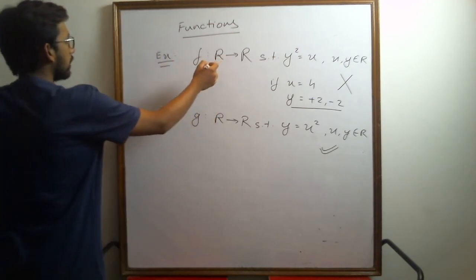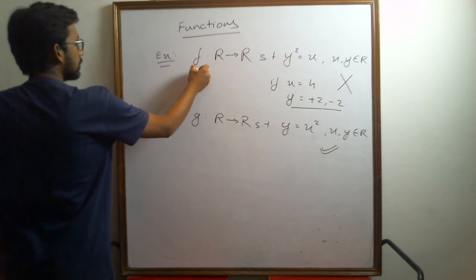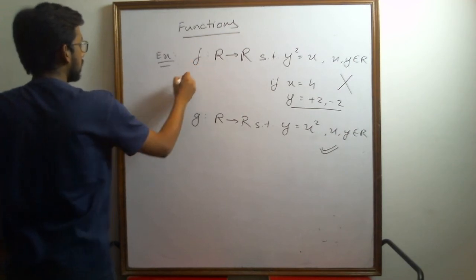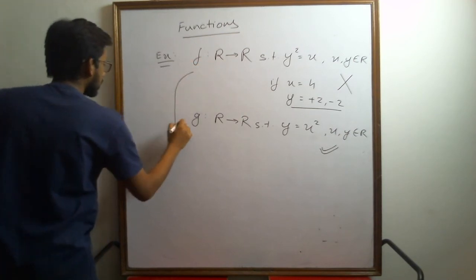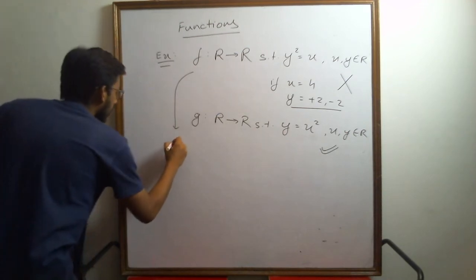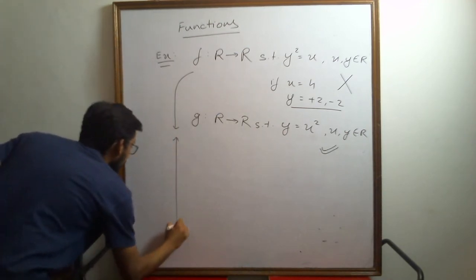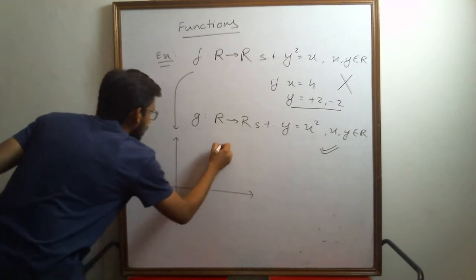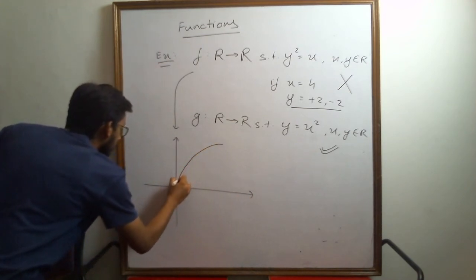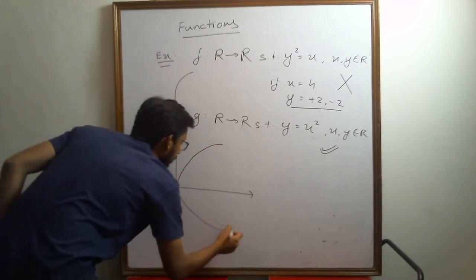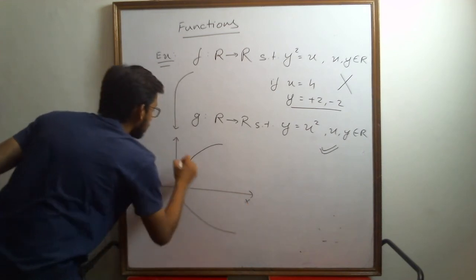Let's see if we can tell whether it is a function or not from the graph as well. We can use the graph as well. So if I draw the graph of this function, the graph of this function is a parabola like this, facing right side. This is the x-axis, y-axis.